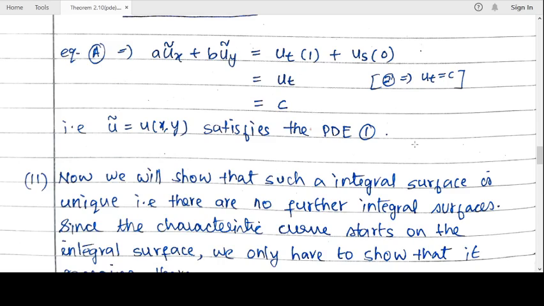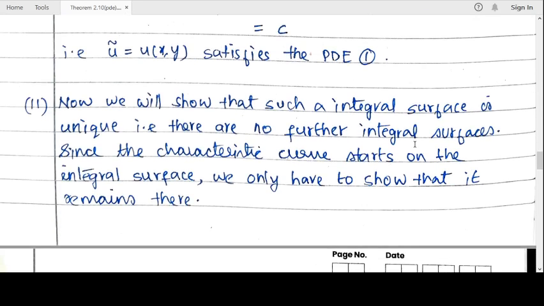Now next we have to show that this solution is unique. We know that the characteristic curves start from the initial curve. They take data from the initial curve and they propagate like that. So since the characteristic curve starts from the initial curve, we only have to show that once it starts from there, it does not leave that surface. That is, we have to show that it remains there.